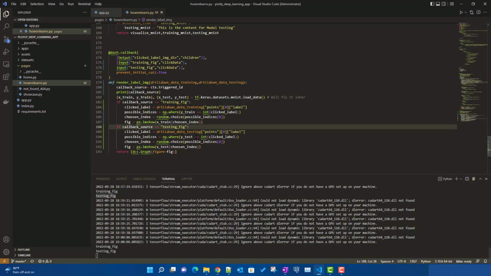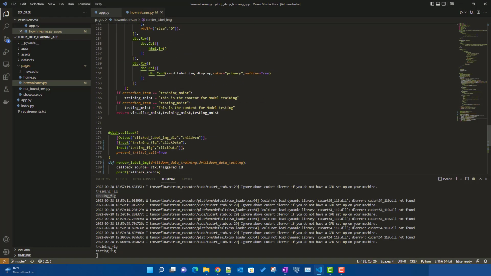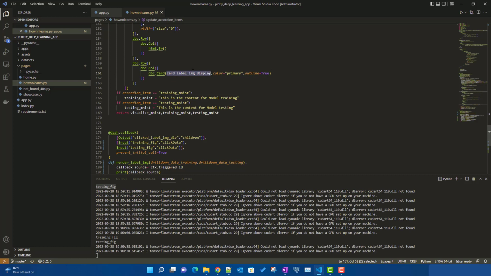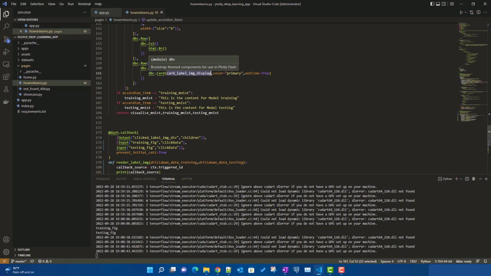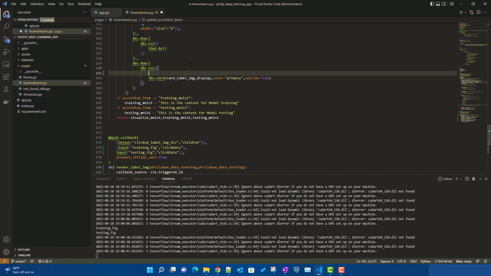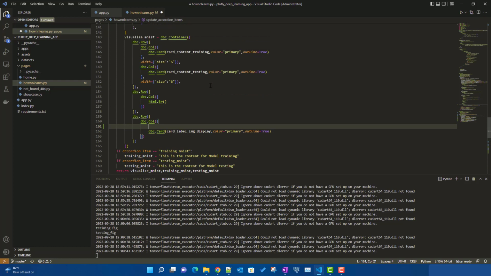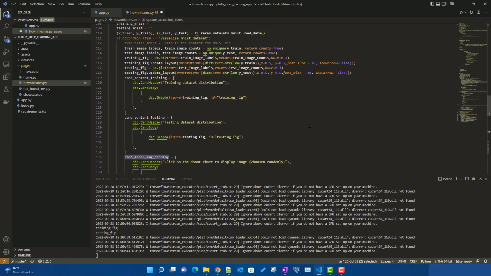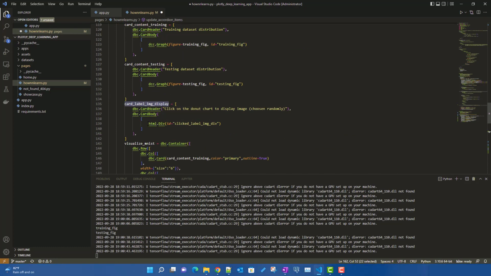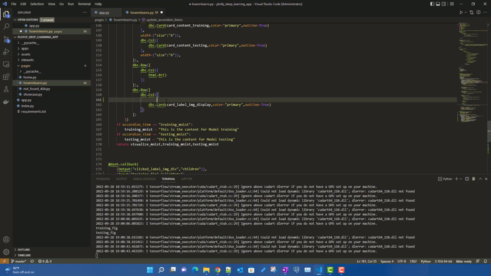So we have defined the card somewhere here, the card label image display. Instead of defining the card in a static way, we'll be defining the card inside our callback, and here we will just keep a div which will be updated there, right? So instead of keeping the div inside the card, we will just update this div itself, so that the whole card will be inside this div only.